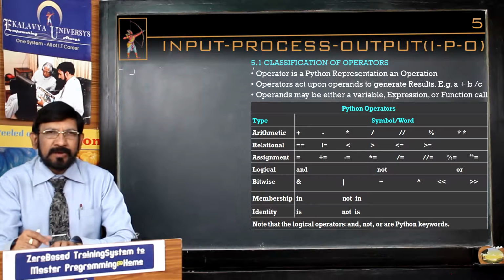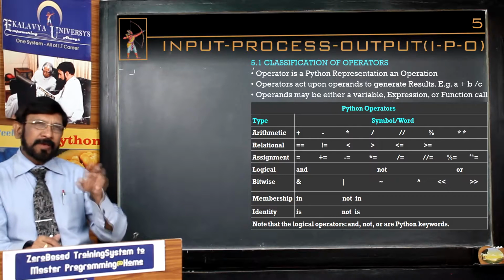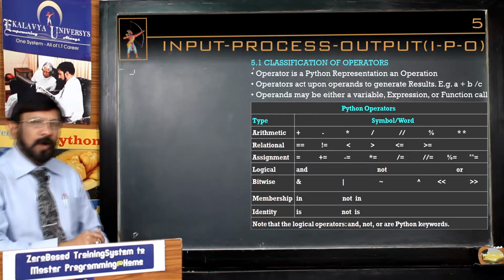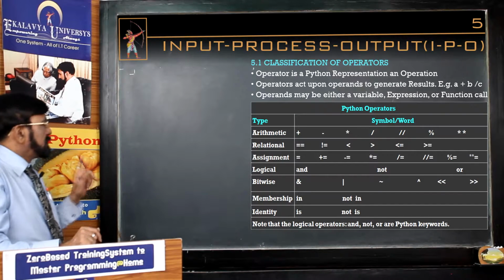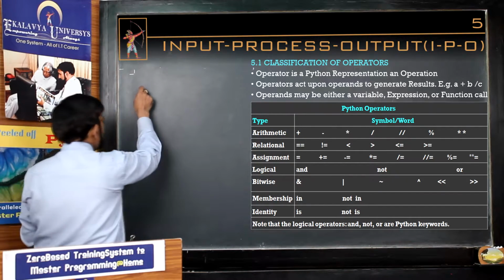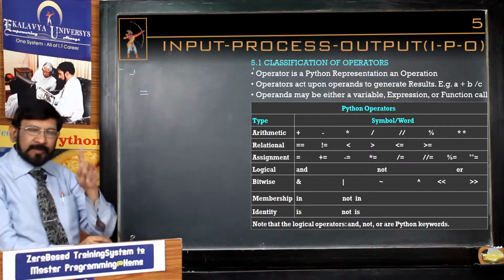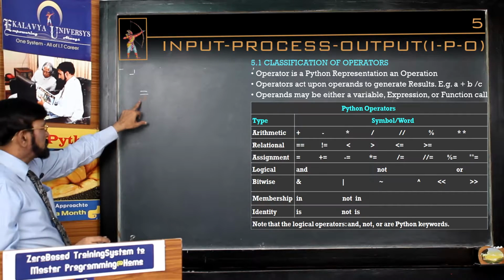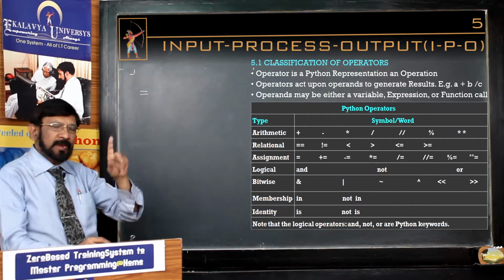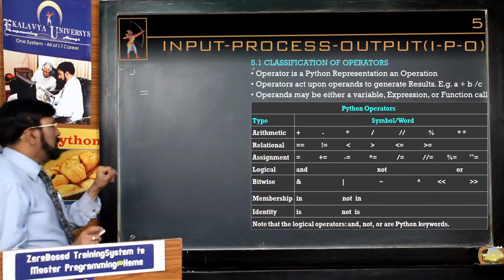Thereafter, relational or comparison operators. These are meant for comparing 2 operands. One is equal to. Once again I tell you, remember that the assignment operator is not equal to. You may call it equal to, but you must understand that in programming languages it is the assignment operator, not the mathematical equal to.